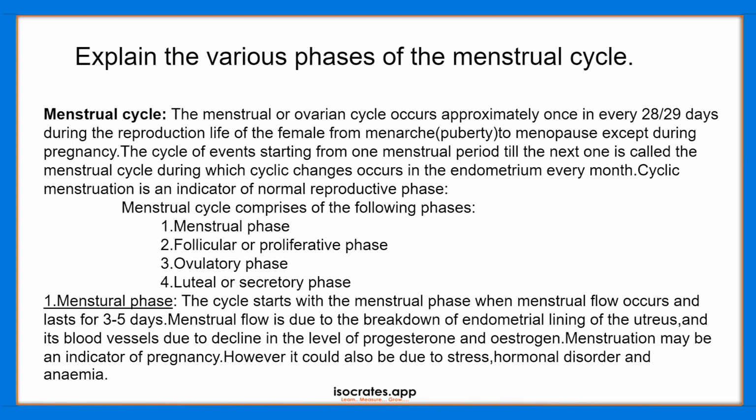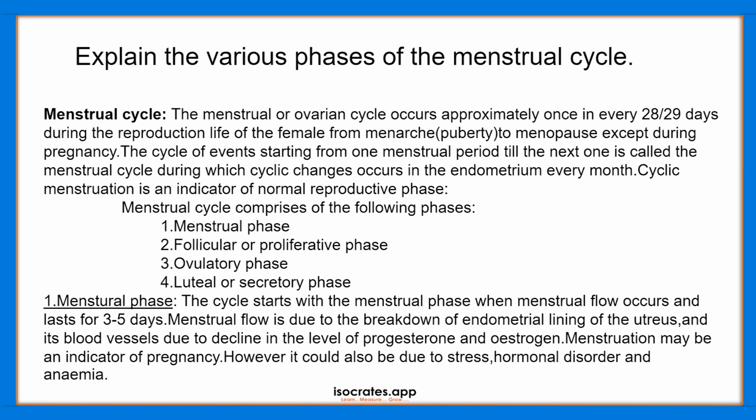Number 1 is the menstrual phase, number 2 is the follicular or proliferative phase, number 3 is the ovulatory phase, and number 4 is the luteal or secretory phase. First we look into number 1, the menstrual phase. The cycle starts with the menstrual phase, when menstrual flow occurs. Once the flow starts, it lasts for 3 to 5 days.